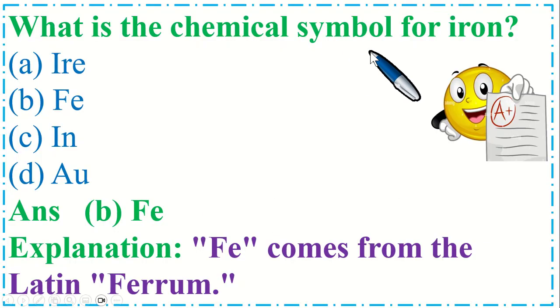What is the chemical symbol for iron? So the correct option is B, Fe. Fe comes from the Latin word which means ferrum.